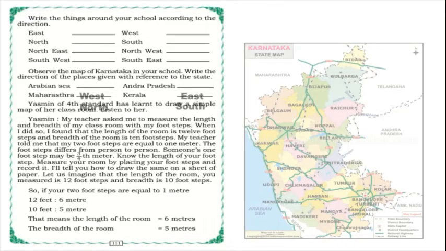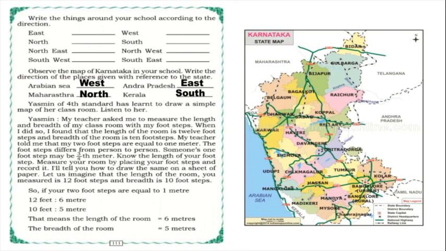So let us see the Karnataka state. So this is our Karnataka map, and these are our 4 main directions: east, west, north and south. So first we should mark the Arabian Sea. According to the Karnataka map, in which direction will the Arabian Sea come? Yes, it is there in the west of the Karnataka map.